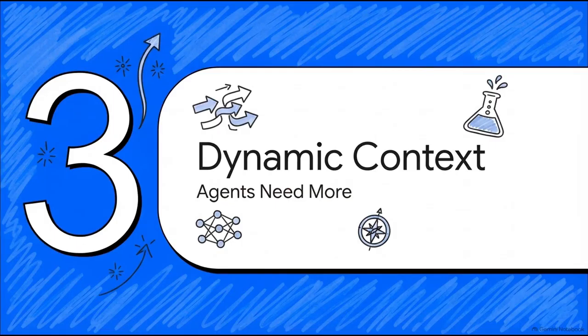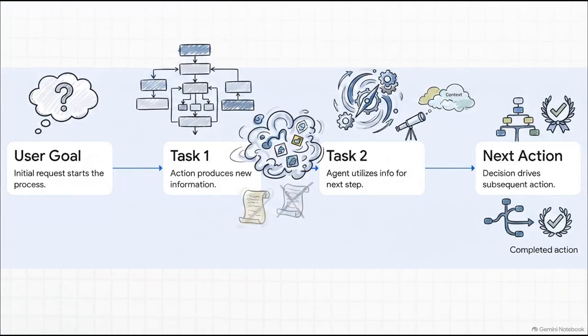All right, Section 3, why agents need dynamic context. Now, a standard chatbot usually just answers one single question, and it's done. But an autonomous agent might perform dozens of actions to actually complete your goal. And because it acts in multiple steps, each individual action creates brand new information. What that means is the context that was super useful 5 minutes ago might be completely useless for the very next step. The agent's information needs are just constantly shifting.